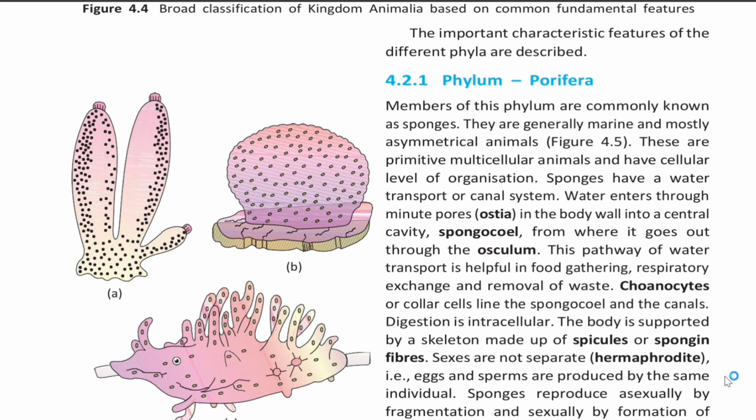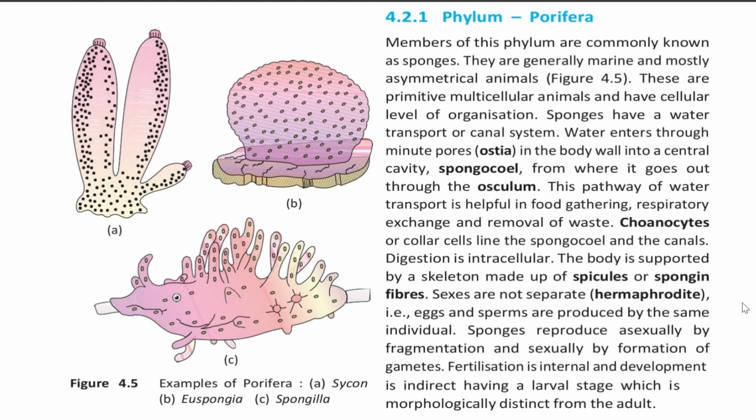Water enters through minute pores, that is ostia, in the body wall into a central cavity, spongocoel, from where it goes out through the osculum. This pathway of water transport is helpful in food gathering, respiratory exchange, and removal of waste. Choanocytes or collar cells line the spongocoel and canals. Digestion is intracellular. The body is supported by a skeleton made up of spicules or spongin fibers.